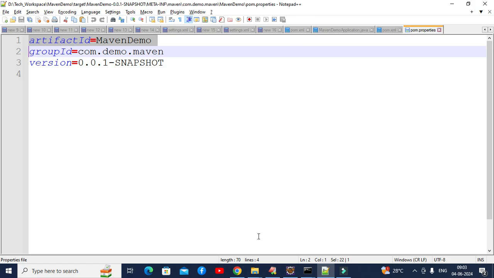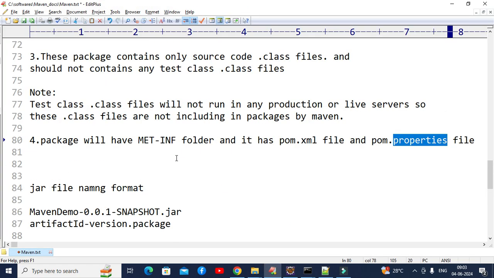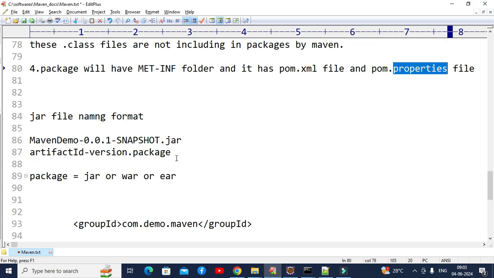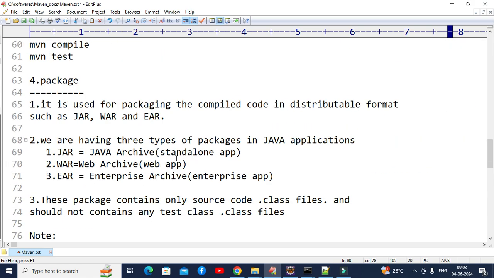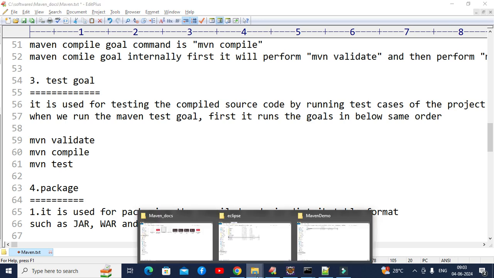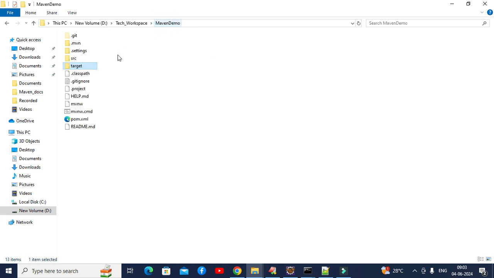Okay, and coming to here, I think I have covered everything. Let me summarize this one. For summarizing, I just need to go here and delete this target folder, the entire target folder, and let me explain one more time. Okay.